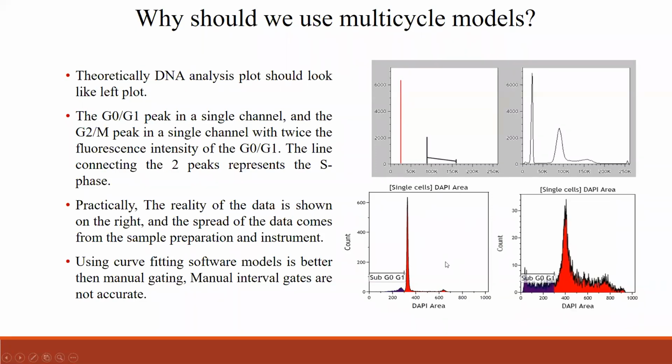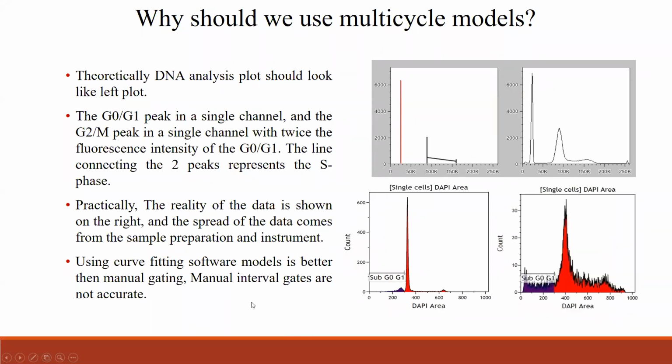I have one plot here which is a very nice looking plot, but most of the time we see this kind of plot. That could be because of sample preparation or instrument setting, the instrument QC and adjustment, and because it's giving wider CVs, you don't want to manually gate and introduce more errors in the analysis.